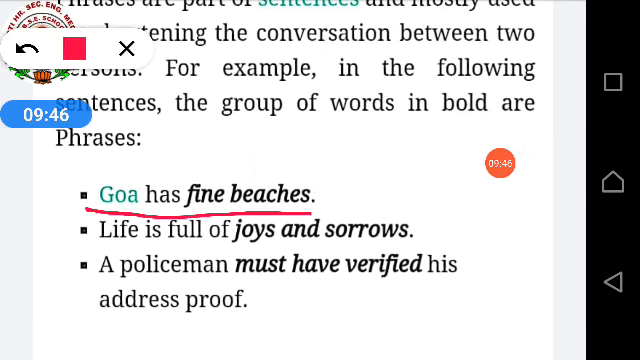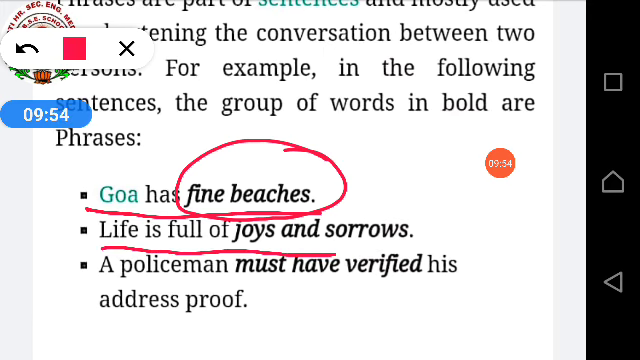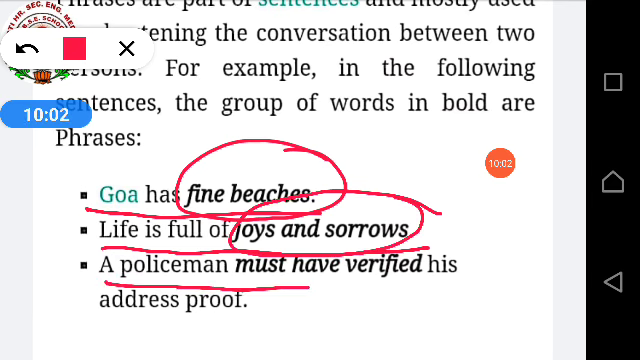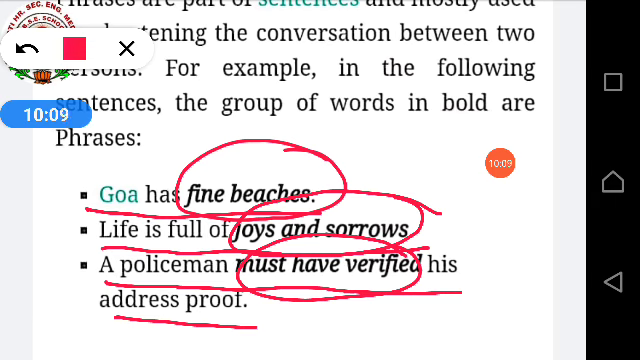Goa has fine beaches. So what is the phrase over here? Fine beaches. Second, life is full of joys and sorrows. So what is the second one? Joys and sorrows. A policeman must have verified his address proof. So, must have verified. I hope you all understood what our phrase is.